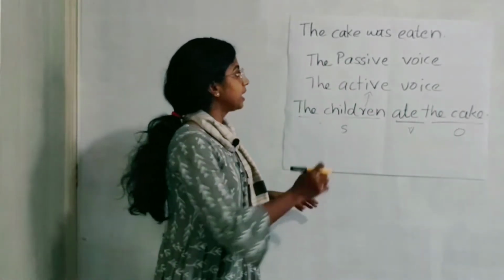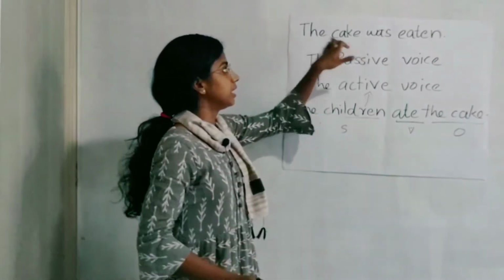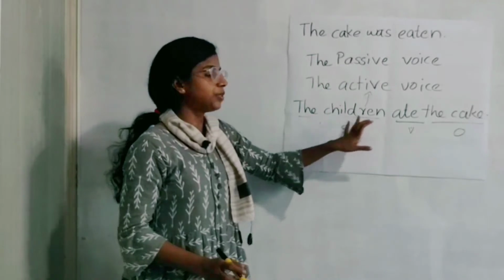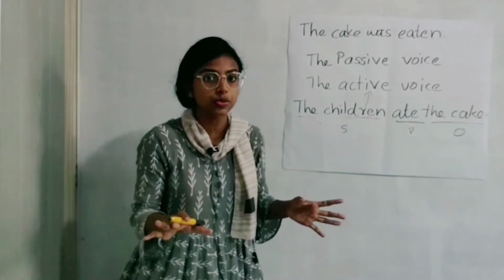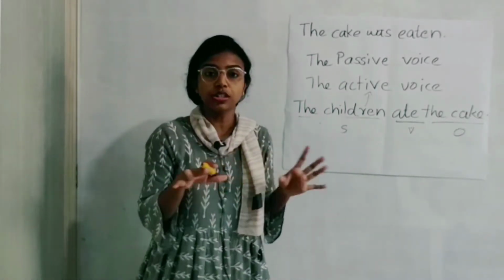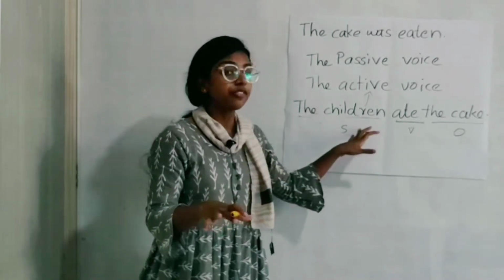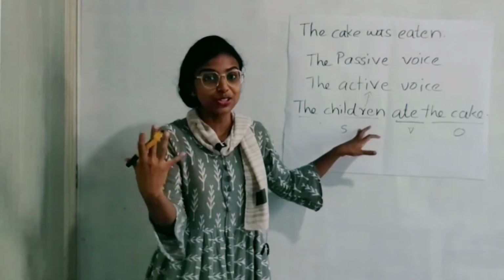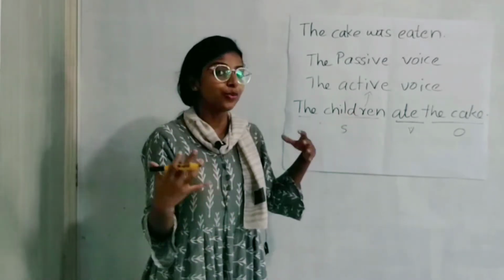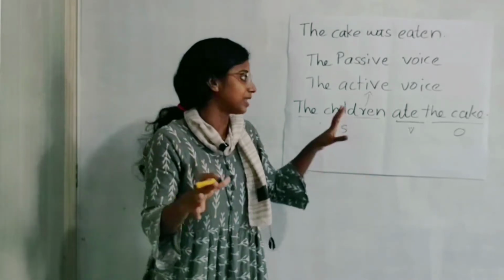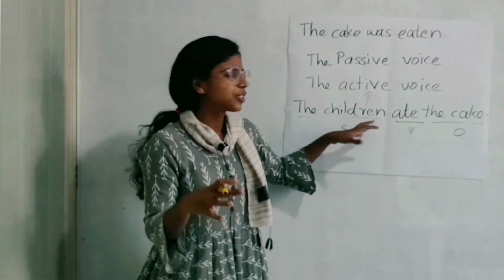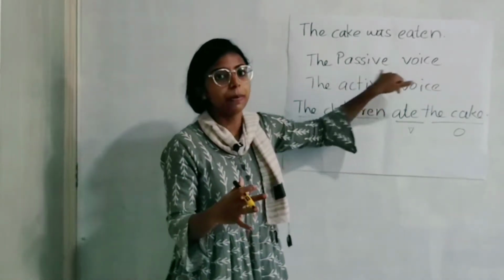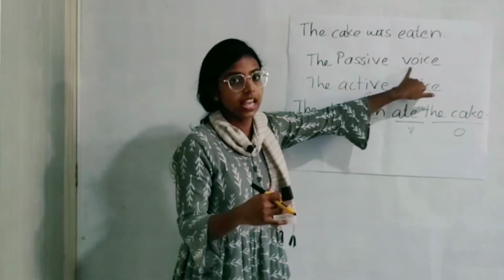But when the object became the subject of the sentence, that is, when the subject got no relevance, or the subject is not important, or when we don't want to disclose the subject, as my mother did, she didn't want to disclose who did the eating. So we don't want to blame the subject, or it's not important, we use the passive voice or the passive form of the sentence.